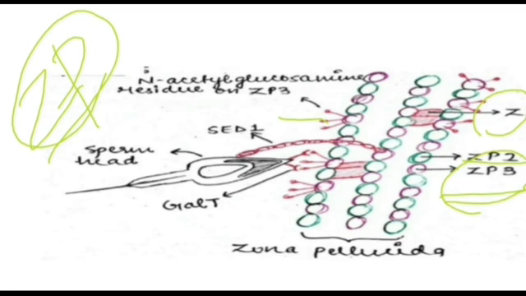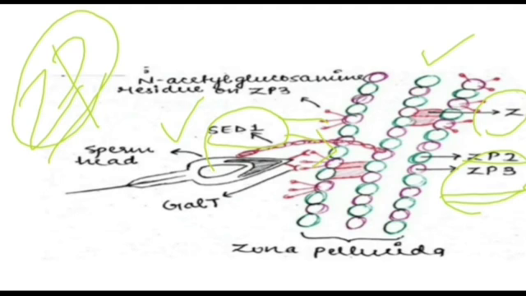If you ask me how the sperm binds with the zona pellucida, the first interaction occurs between a sperm protein and a component of the zona pellucida. The sperm surface protein SAID1 binds to the zona pellucida complex first.